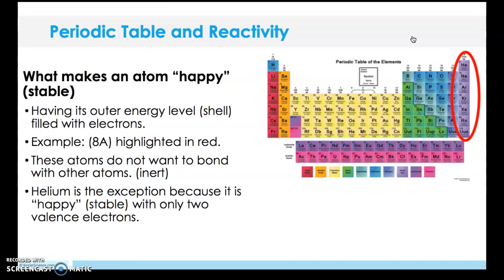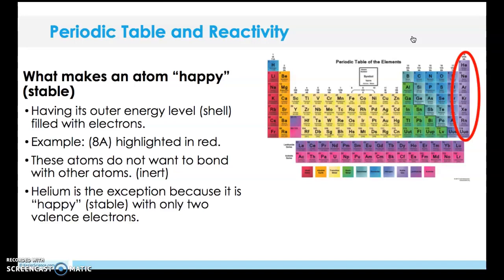If you were to actually look at the number of electrons on each of our noble gases, you would find that their outer shell is completely full, meaning that they don't have any valence electrons. If our number of valence electrons determines how reactive something is, if I don't have any valence electrons, I'm not going to be reactive at all, which means that I am not going to form any bonds.